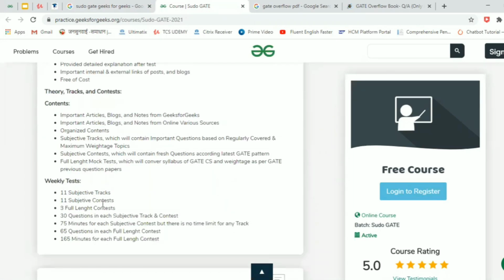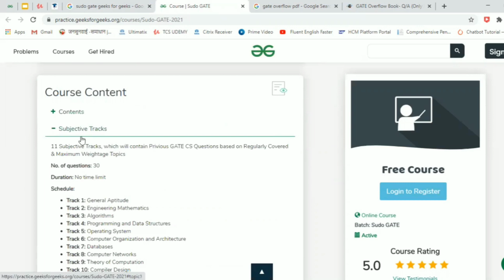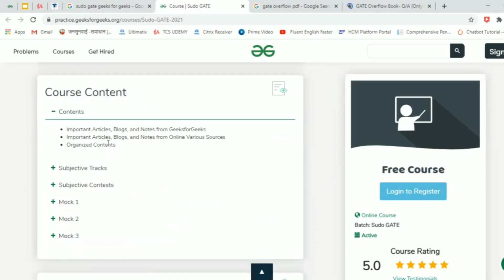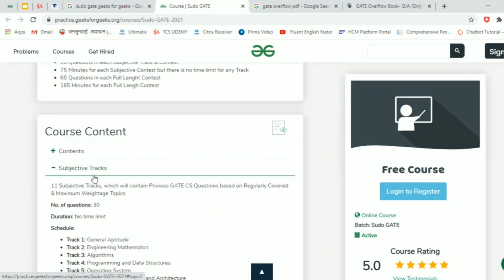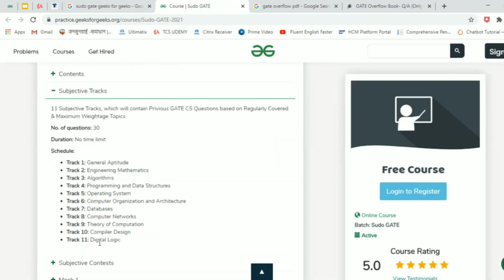So weekly tests are available for all subjects, which include subjective tests and full length tests. And one more thing you will be getting is, this is the content that I'm having, and these are the subjective tracks. So you will be getting 30 questions in each subjective track, and there will be 11 tracks for each of the subjects.